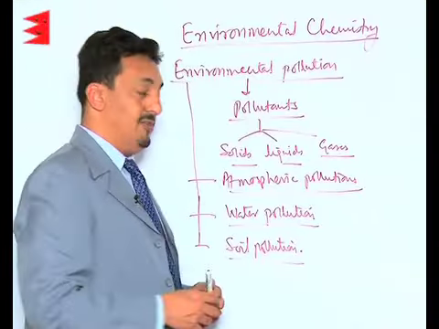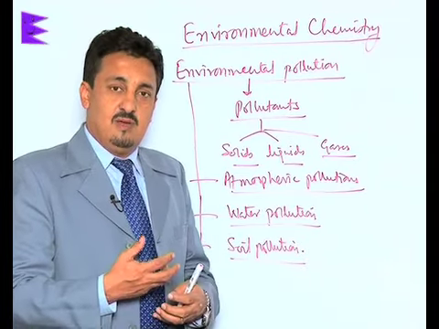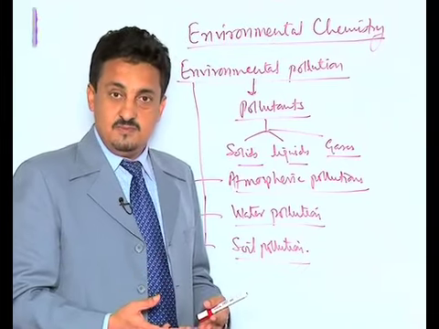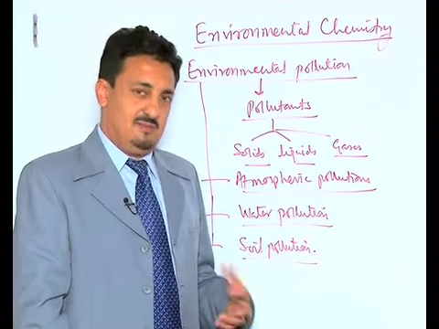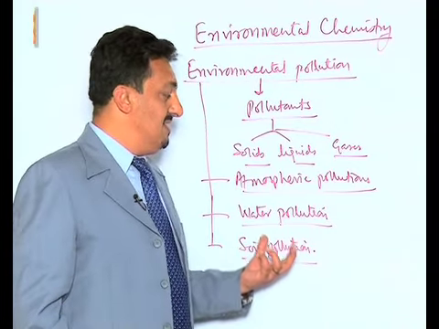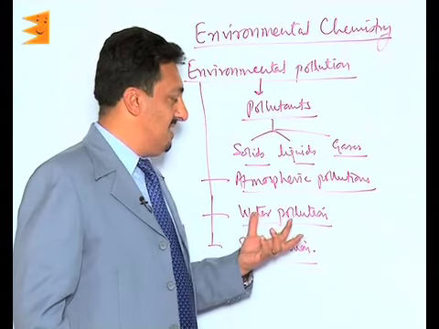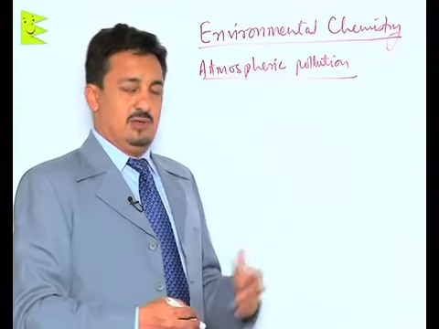Normally in chemistry we study these 3 types of pollution, because these are the ones which get affected because of the chemicals. We have other types of pollution like noise pollution, etc., but those are not mainly caused by chemicals. So we mainly deal with these 3 types of pollution, and let us start our studies with atmospheric pollution first. Let us see the atmospheric pollution.